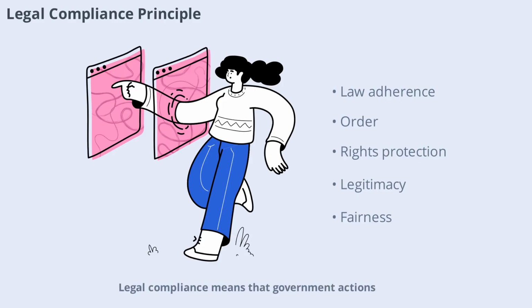Legal compliance means that government actions strictly follow established laws and regulations. This principle ensures order, protects rights, and prevents abuse of power. Legal compliance is essential for maintaining legitimacy and public trust. By adhering to legal standards, governments demonstrate their commitment to justice and fairness.